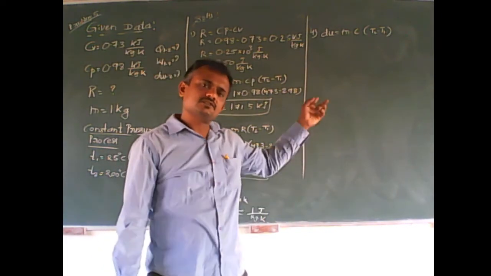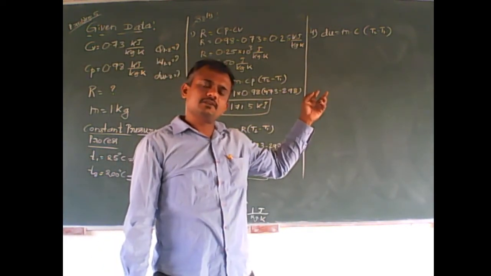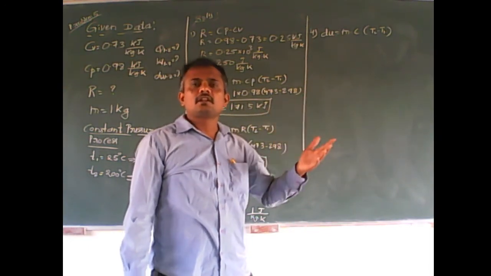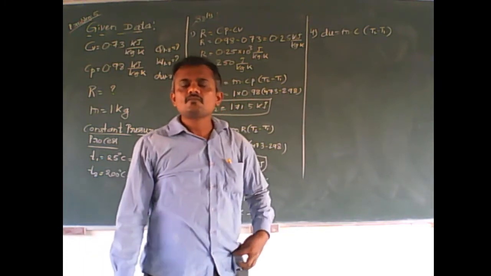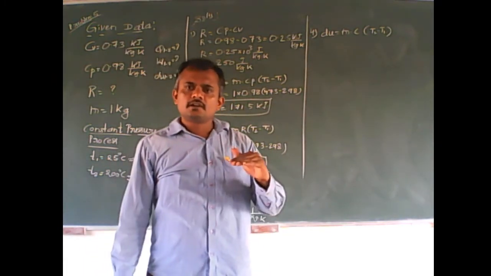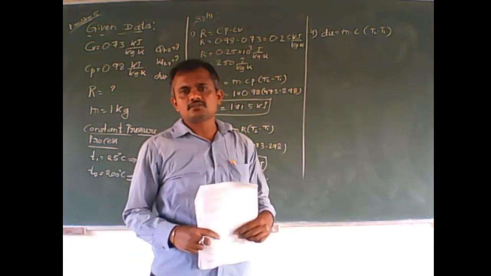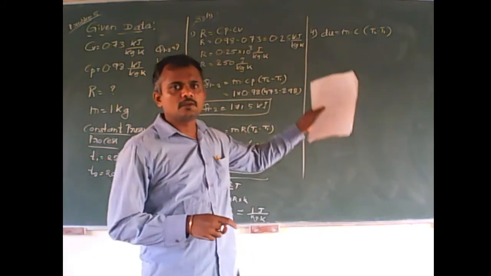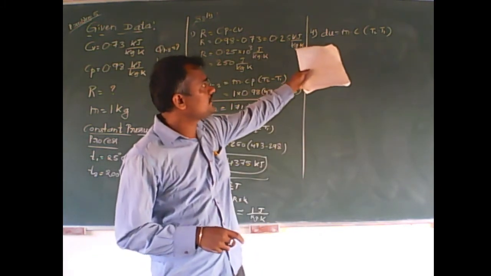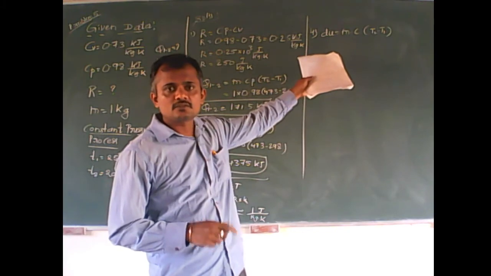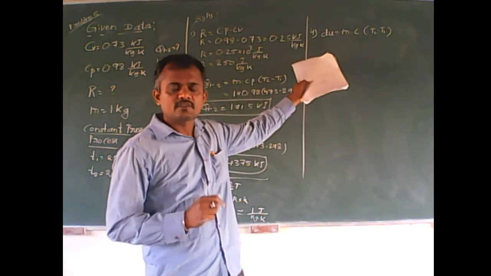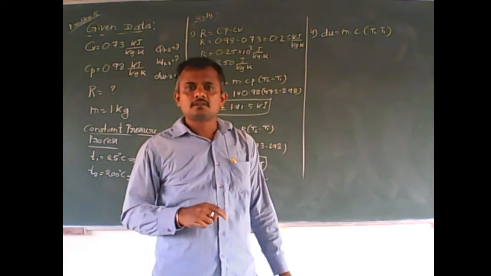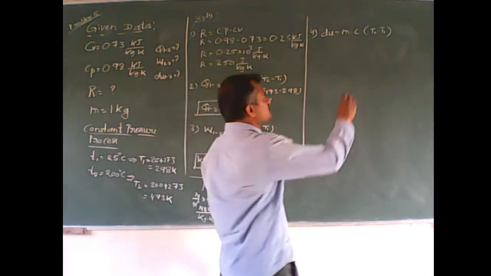How did you get this equation? I have explained it in Joule's law. In Joule's law, internal energy is directly proportional to its change in temperature. I mean, if temperature is increasing, definitely internal energy also increases. If the temperature is decreasing, its internal energy also decreases. With the help of that relationship, we get m into C into T2 minus T1. I have written C. So what do we have to substitute, Cp or Cv? Definitely it is Cp. Why? Because the system is a constant pressure system.